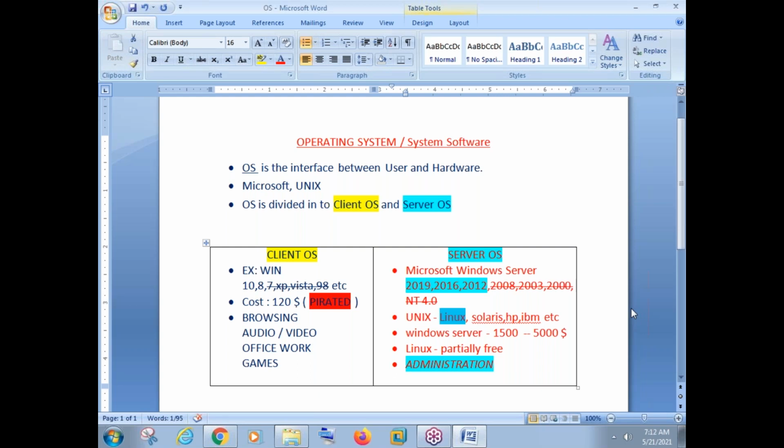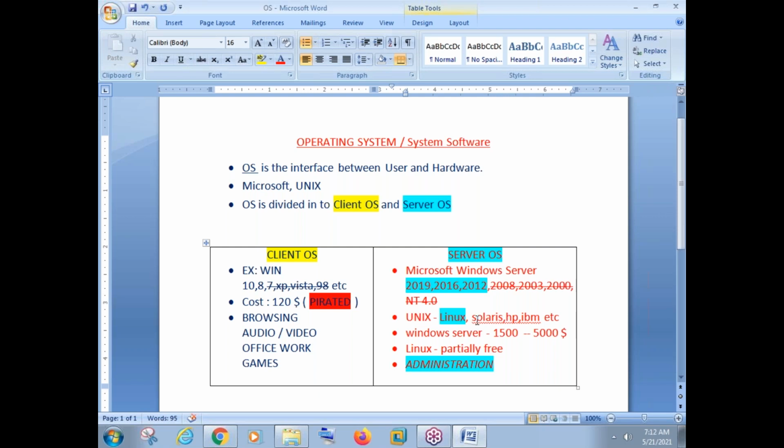One of the questions they will ask you in an interview is, what are the differences between Windows Server operating system and Linux server operating system or Unix? One difference here is that in Linux we have more security compared to Windows. Okay, Linux is more secure compared to Windows. Linux has fewer viruses compared to Windows. And Windows is more expensive compared to Linux.